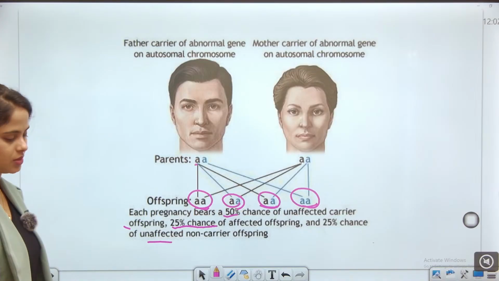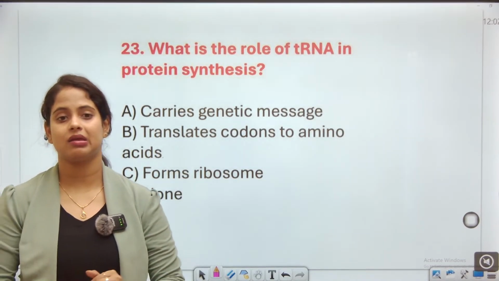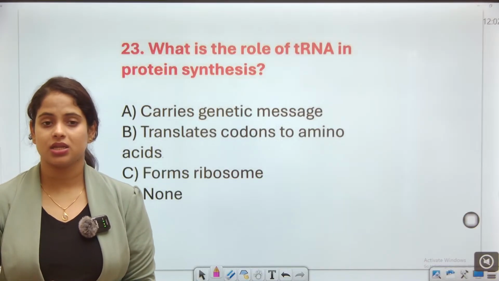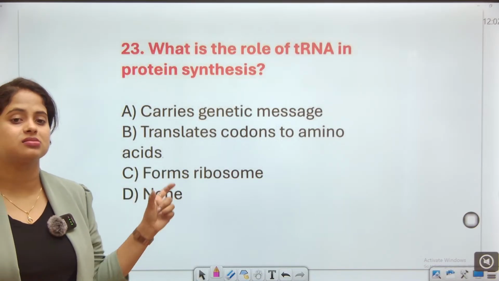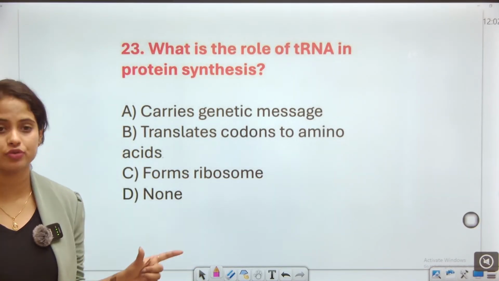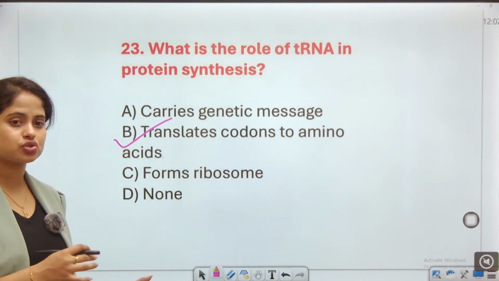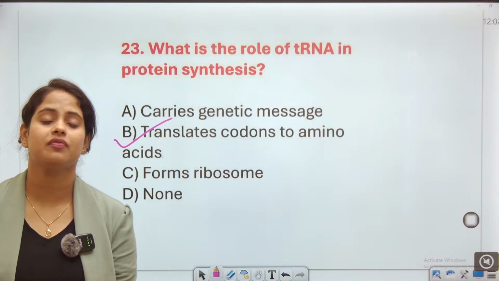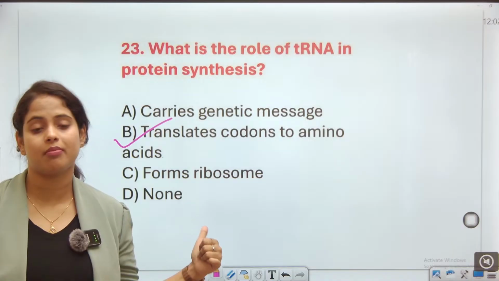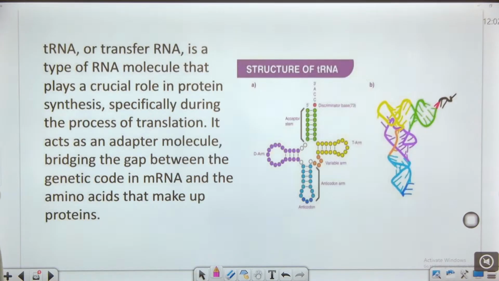Okay. So what is the role of transfer RNA in protein synthesis? It carries the genetic message, translates codons to amino acids, forms the ribosome, or none. Guys, this is translates codons to amino acids. This is the role of transfer RNA. I have already told you about the translation of codons to amino acids, so no need for extra elaboration.